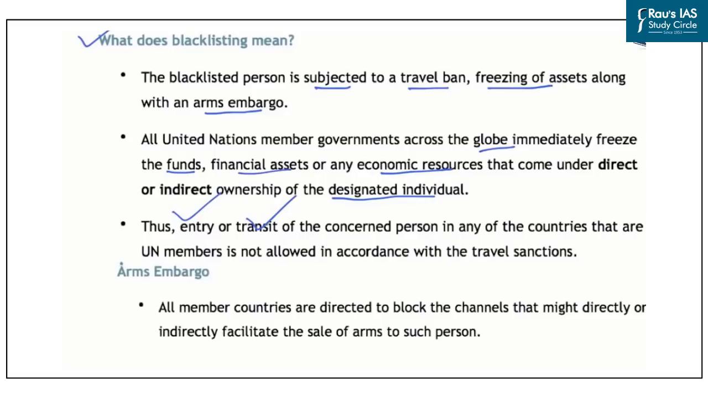Further, an arms embargo is also imposed on the concerned blacklisted person. So under this, all the member countries are directed to block the channels that might directly or indirectly facilitate the sale of arms to such person. So here we should understand that the blacklisting of a terrorist mainly deals with the travel ban for that person, freezing of economic assets of that person, and also an embargo or restriction on the sale or purchase of arms to that person. And after the person has been blacklisted, the member countries of the United Nations impose all these bans on the concerned person.